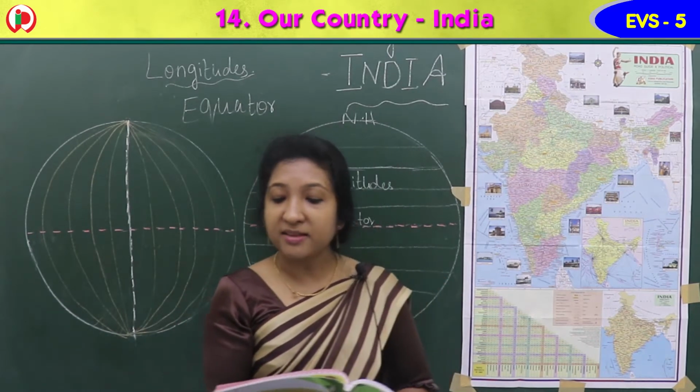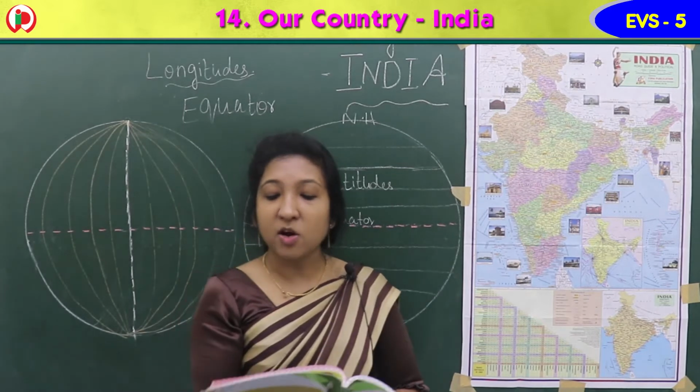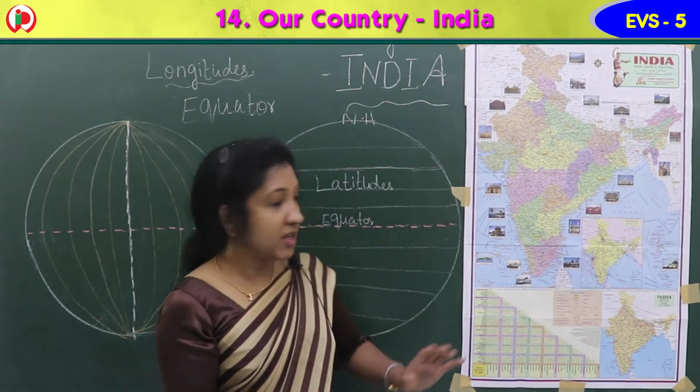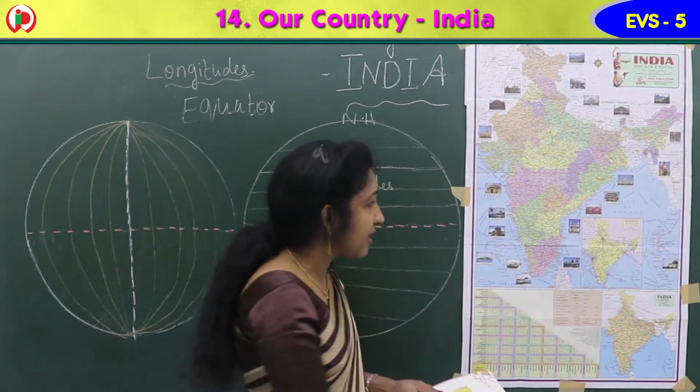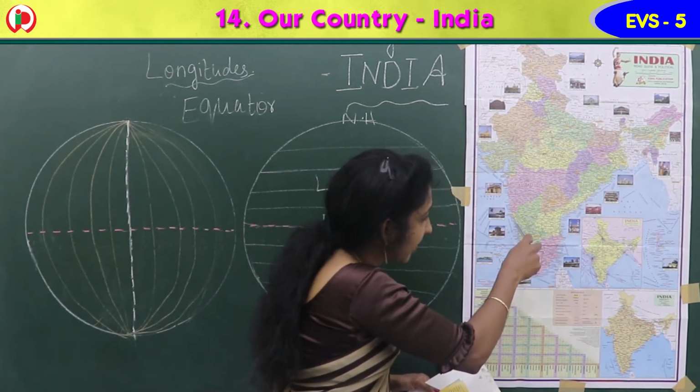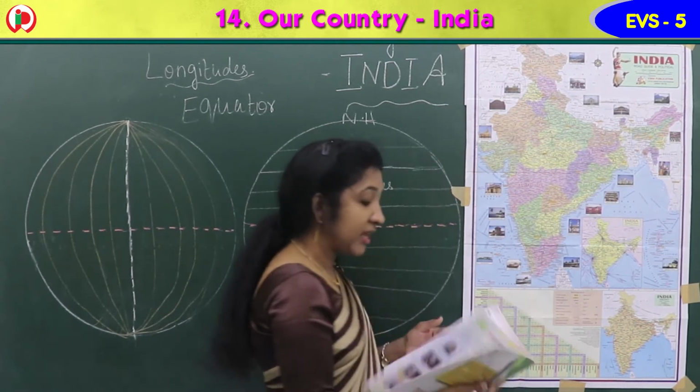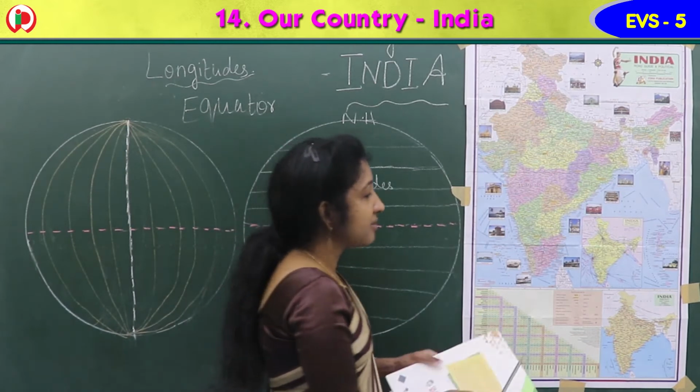Western coastal plains are very narrow. The eastern coastal plains are much broader. So here you can see Eastern Ghats. Eastern Ghats is here and Western Ghats are here. Okay. So Eastern coastal plains here.